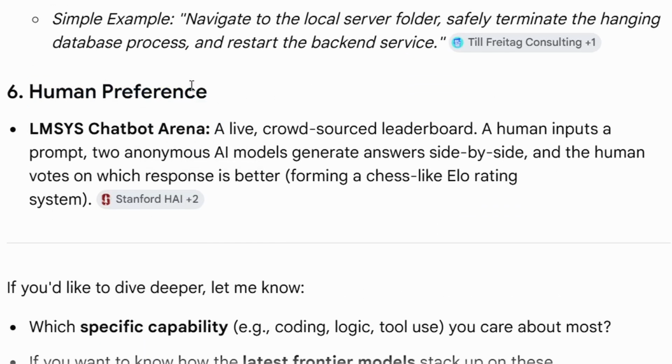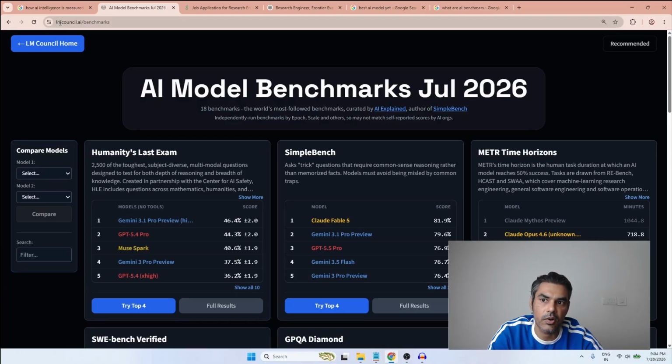Then the next benchmark is human preference. And basically, this is used with chatbots. So one benchmark is LMSYS. So this is a website called lmcouncil.ai, and they have a list of 18 benchmarks.